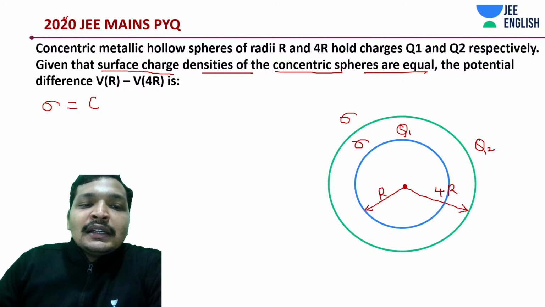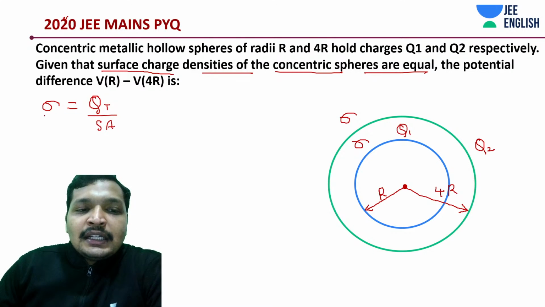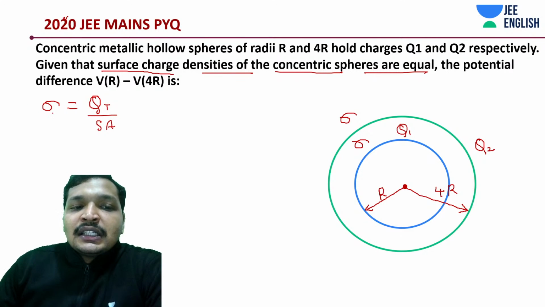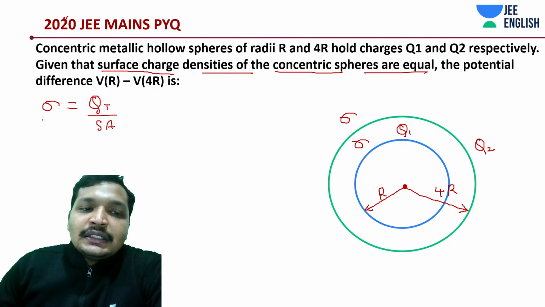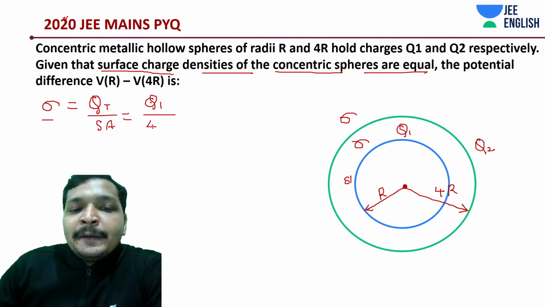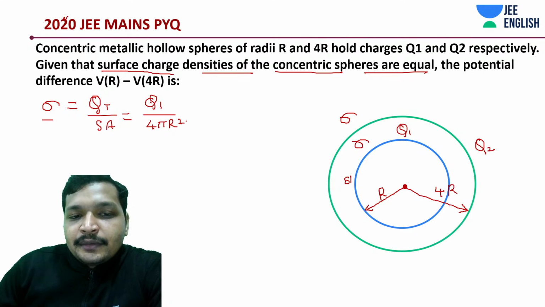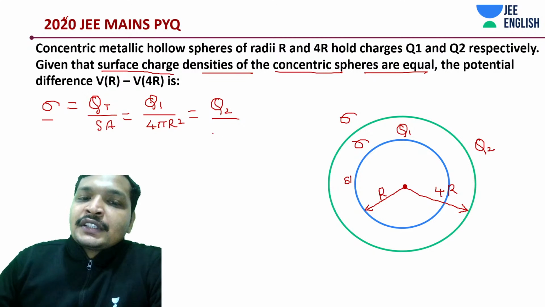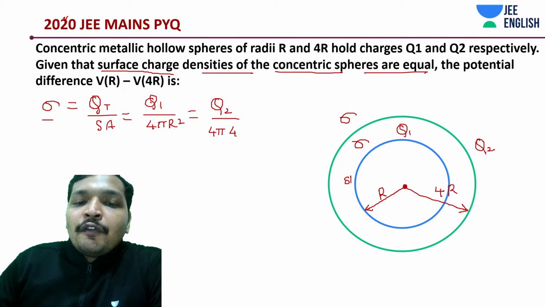So what is sigma? Sigma is total charge divided by surface area. It's basically surface charge density. Let's calculate for surface 1, which has charge Q1 on it: Q1 divided by 4 pi r square. And for surface 2, since they have the same surface charge density, it's going to be Q2 divided by 4 pi, 4 r square.